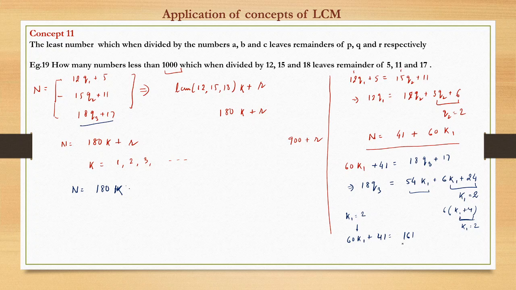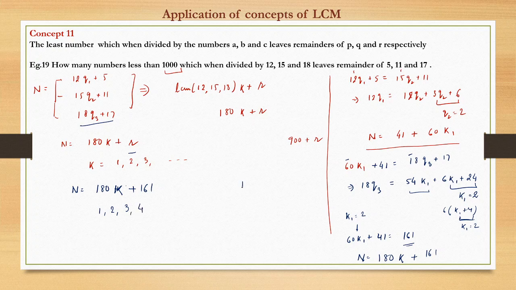Okay, so from here, 161 was the minimum, and the LCM of 60 and 80 is 180. So the numbers we could have got are 180, say a generic number k, plus the remainder, which is lowest at 161. So 180k plus r is 161. Now k can take the values 1, 2, 3, 4.